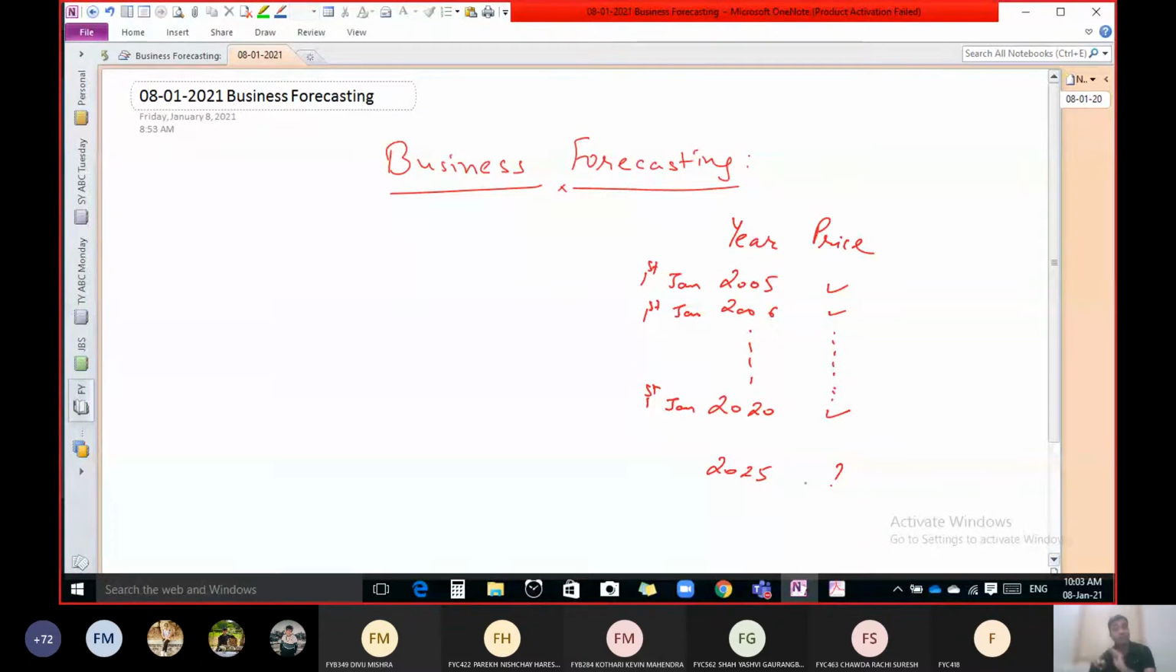Any of you know any method to solve this problem? Which method can you use? Sir, can I say? Yes, please. Sir, we can do it through time series. Perfect. Through time series you can do that. That is one of the methods of forecasting, that is time series. You are absolutely right. Anything else? Any other method?